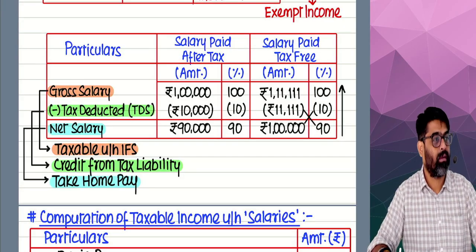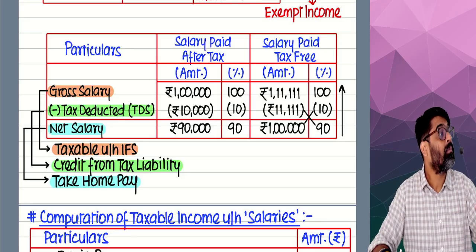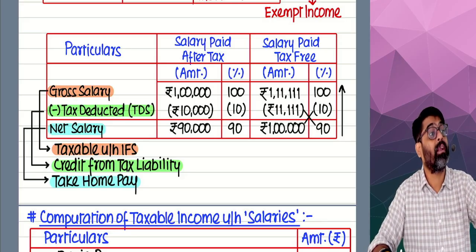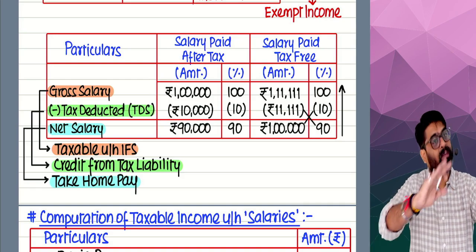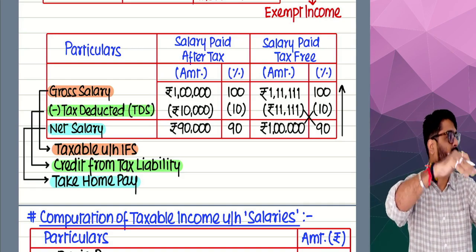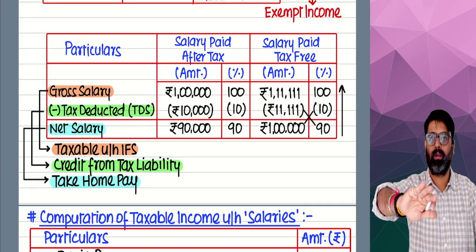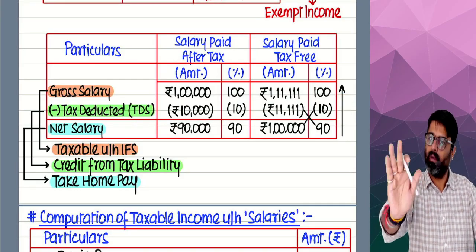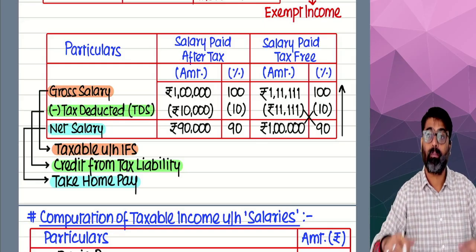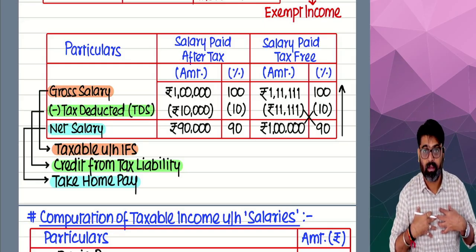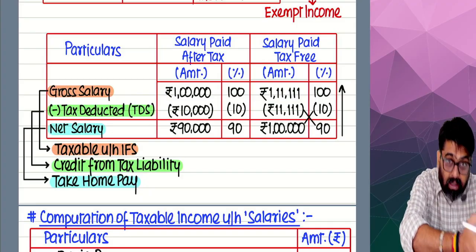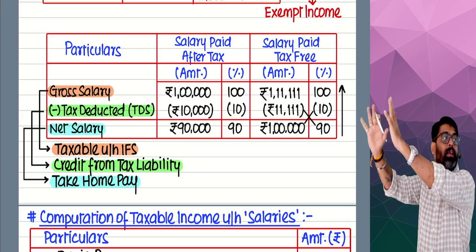So do one thing. Who is giving the income? Employer. Who is receiving the income? Employee. The person who is receiving the income is liable to pay tax, but that person will not pay tax. The person who is giving the income will deduct the tax and give that tax to the government.